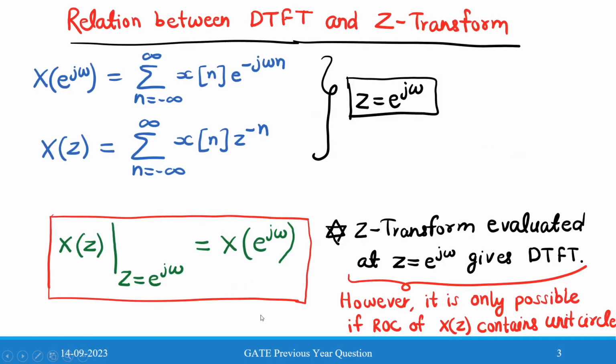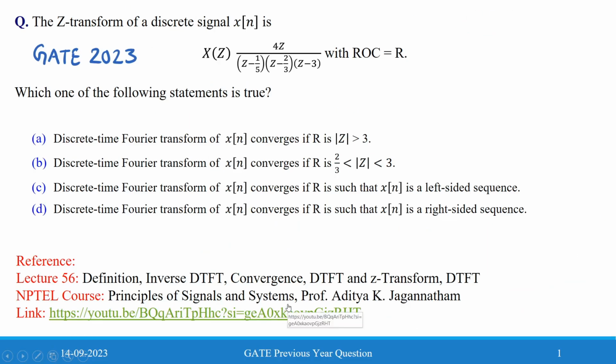Now we will come back to the question and solve it. We can say that the poles of the Z-transform are 1/5, 2/3, and 3.